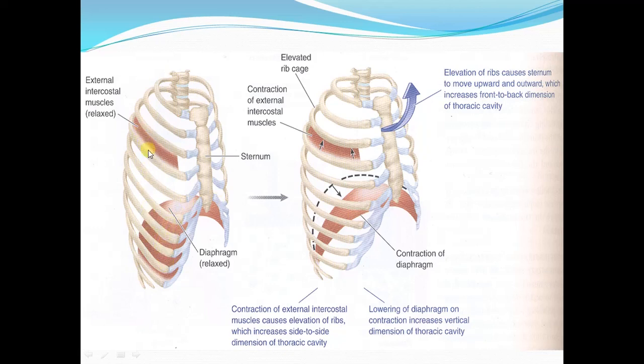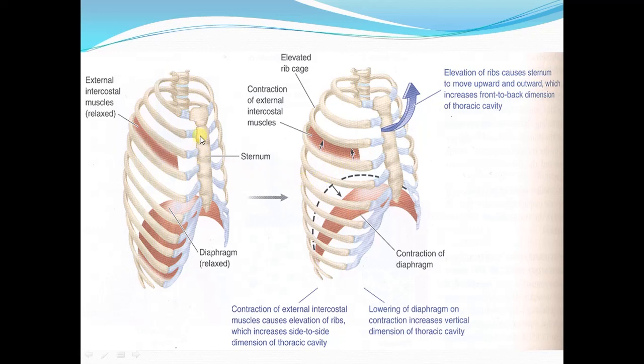These are the external intercostal muscles. Before inspiration, the ribs are slanting downward, and when there is contraction of these external intercostal muscles, this causes elevation of the ribs, increasing the transverse, side to side diameter of the thoracic cavity.